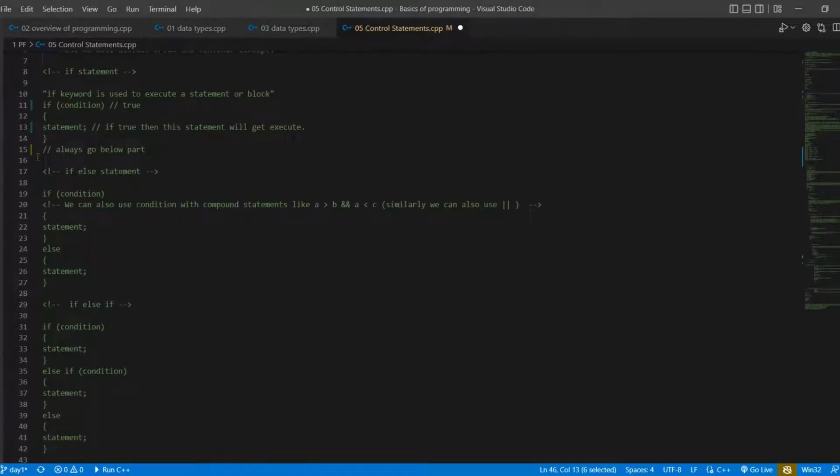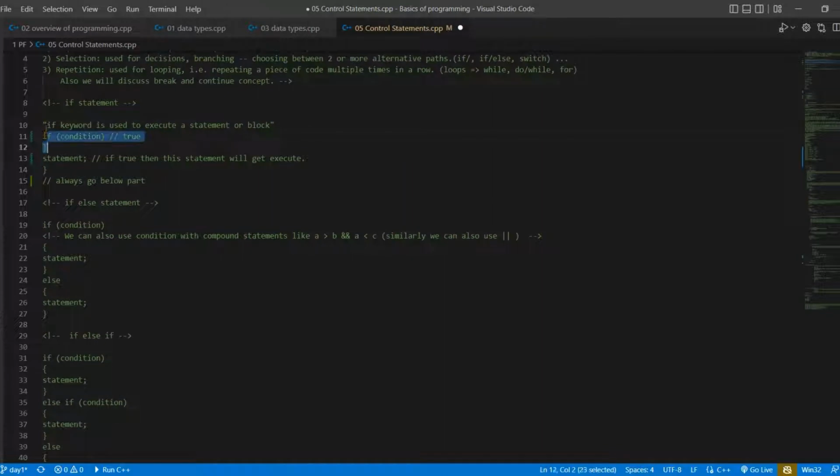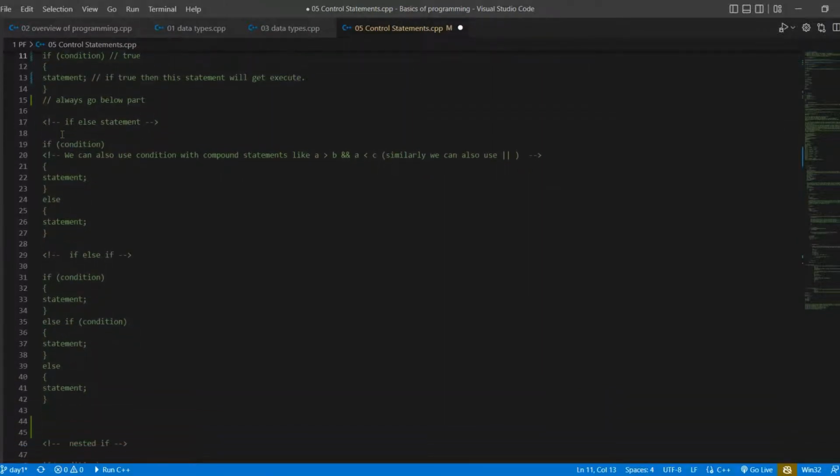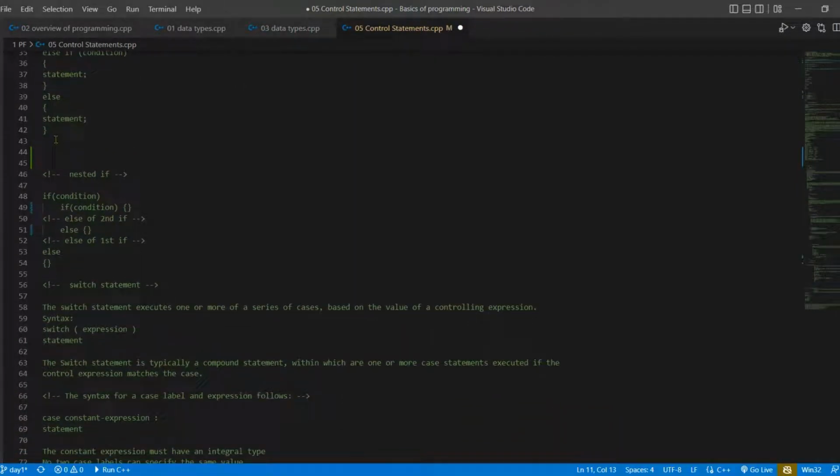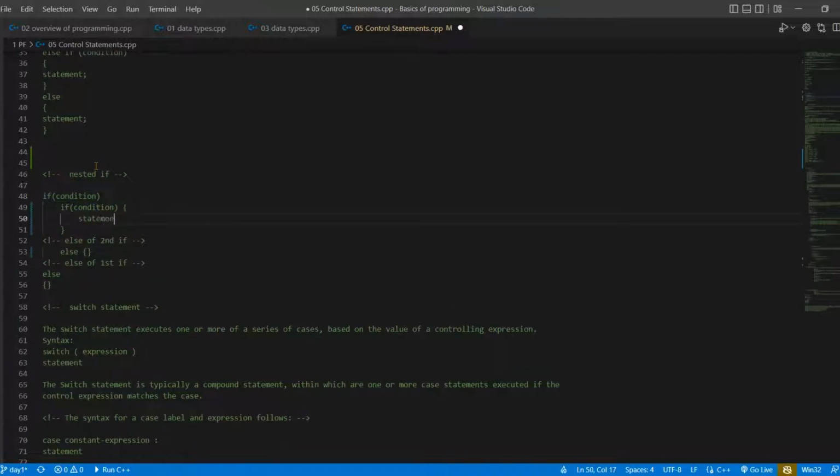Okay, so here we discussed a simple if, and if we put another if in this statement, then it is called a nested if. So nested if is nothing but: if this condition gets true, then check this condition and execute some part. Here is a statement which you want to execute. First check this condition, if this condition gets true, then again check this condition, and if this condition also gets true, then execute this statement.